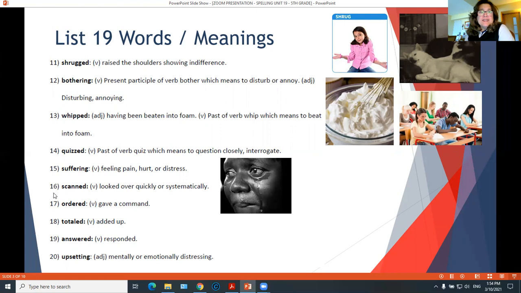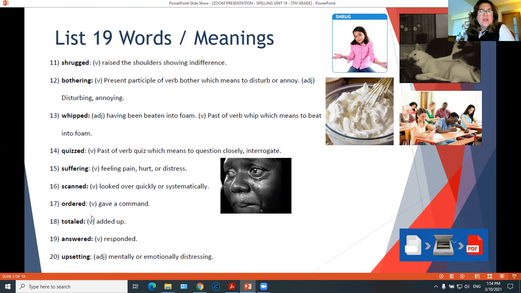Number 16, scan. Scan means to look over quickly and systematically. And we use it commonly when you, for example, scan documents, which you have been doing a lot during this pandemic, because you scan your homeworks and you scan your work, and then you send it to us. So that's scan.